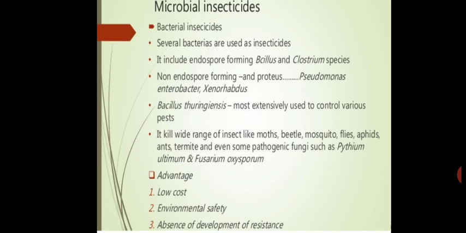For example, BT cotton. BT cotton is a genetically modified plant in which the genes of Bacillus thuringiensis, which can produce different types of toxin, are introduced. Now, whenever the caterpillar or the bollworm attacks this cotton plant, the plant has developed the ability to produce that toxin. Ultimately, the bollworm gets killed, and it helps to kill a large number of beetles, mosquitoes, flies, ants, and various agents.